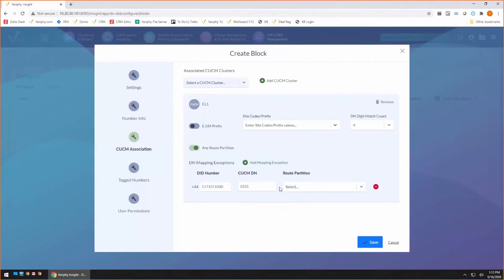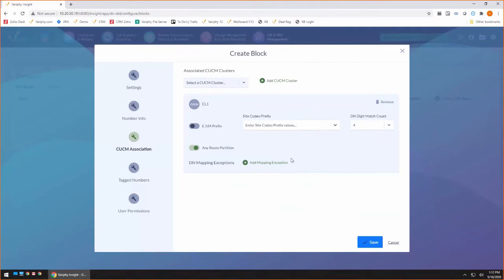Also, the nice thing about exceptions is a lot of times we get into environments where they're like, oh, we don't have a block of DIDs. They're all over the board. You know, we've got a bunch of spreadsheets. Nice thing about that is this is importable. So if you are in a situation where you don't really have blocks, or you've got some really extreme blocks, like maybe 5 over here and 2 over here, and something way out there, you can absolutely add exceptions to pinpoint map certain DID numbers to certain DNs. And again, that's also importable, and we're going to take a look at that in a minute.